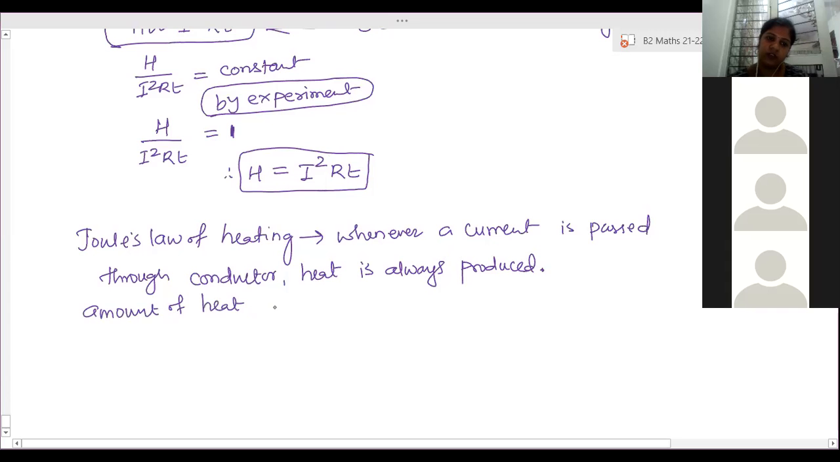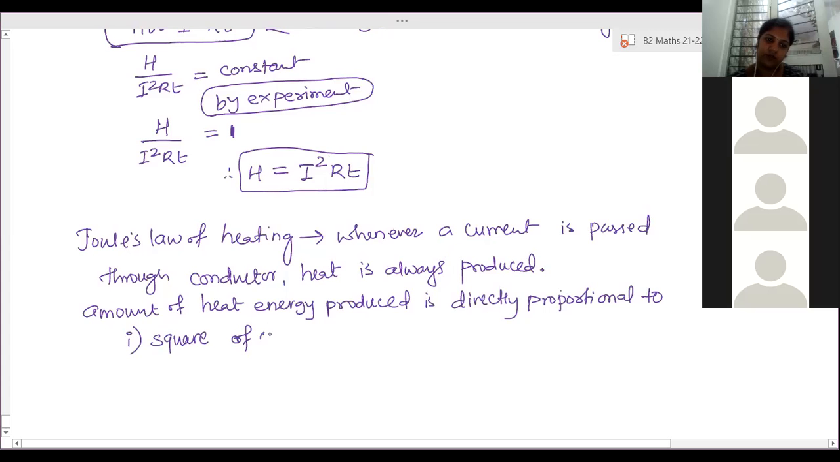Amount of heat energy produced is directly proportional to the square of the current passing through the conductor. Ma'am, when you're writing the statement, both of these should be included, right? Yeah. Second.